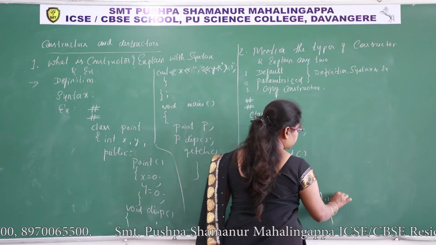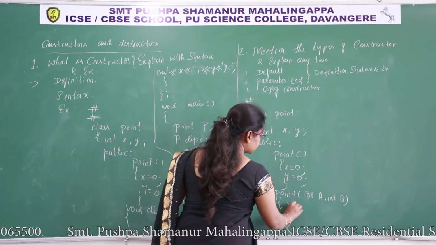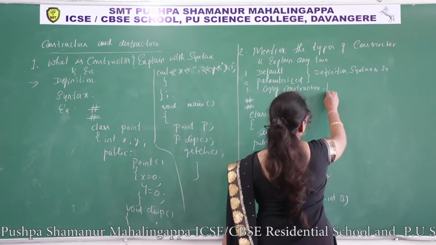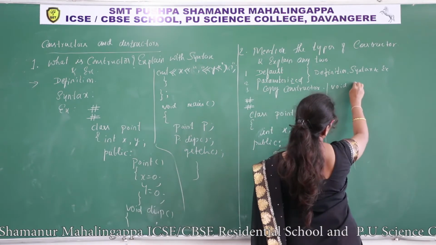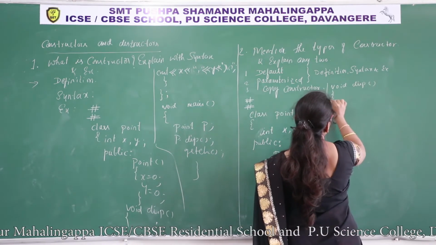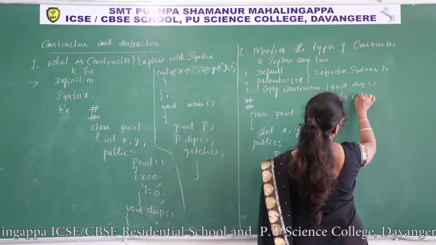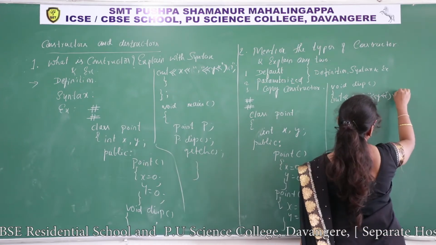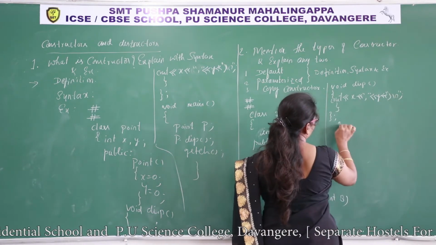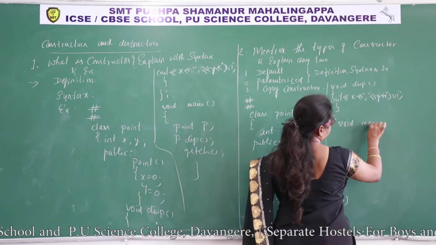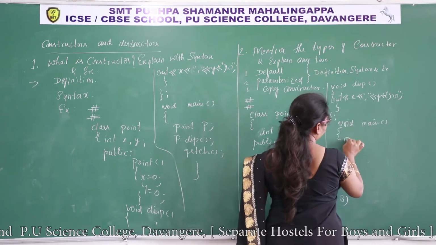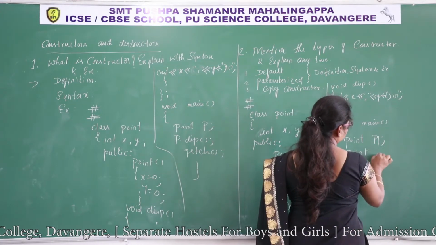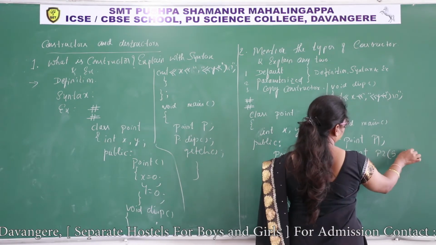Int a, int b, x is equal to a and y is equal to b. void disp, cout x, comma, y, class close, void main, point P1 I'll take, point P2 of 5 comma 4.